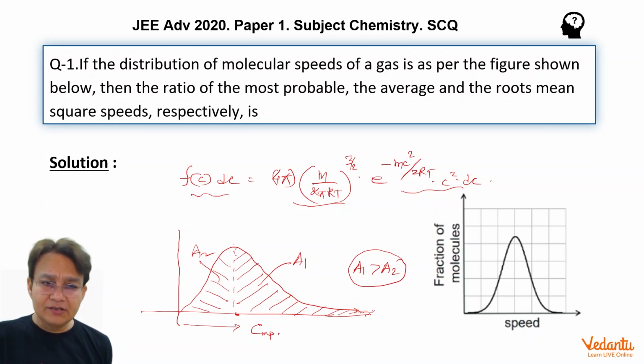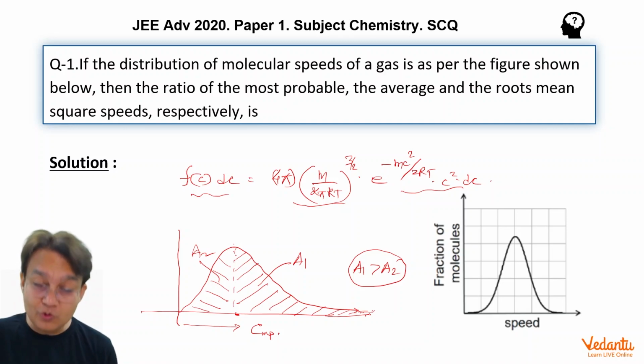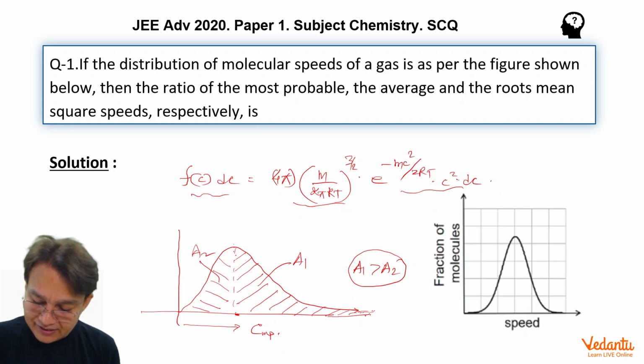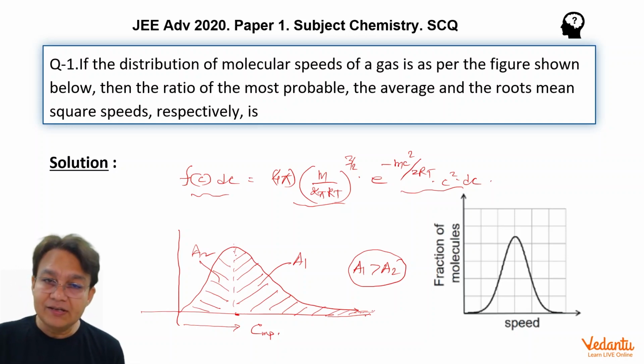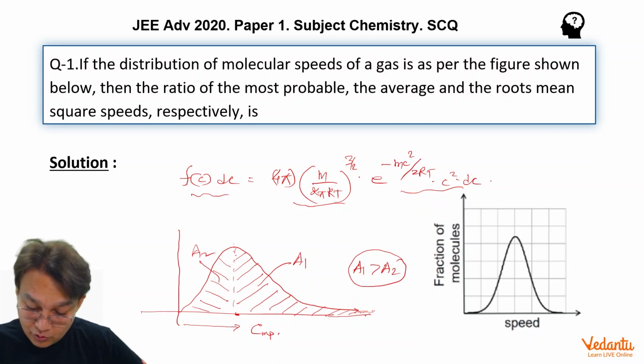In other words, the graph is skewed, not symmetrical, and leans towards greater speed. But in this problem, JEE has given you a googly.